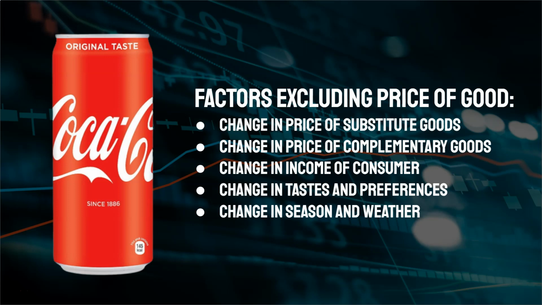Change in tastes and preferences. Suppose one day you wake up and you suddenly feel like Pepsi tastes better than Coke. Then due to your personal taste, the demand for Coke would decrease and Pepsi would increase, so Coke demand would experience a leftward shift. It could also be defined by public opinion. So if one day Coke is declared as containing pesticides, the demand of Coke would decrease, causing a leftward shift. Similarly, as we just looked at season and weather, in the summer season there's a rightward shift in demand, and in the winter season there's a leftward shift.